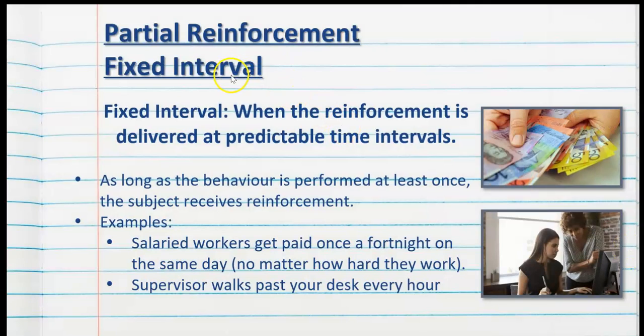Let's now look at the partial schedules of reinforcement. Sometimes these are also called intermittent schedules of reinforcement. The first one of these is fixed interval. So fixed interval is when the reinforcement is delivered at a predictable time. So fixed means set and interval relates to time. So we are reinforced after a set time has passed. As long as the behaviour is performed at least once, the subject will receive the reinforcement.